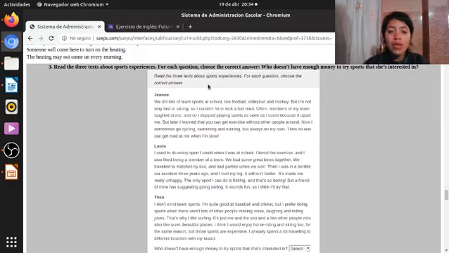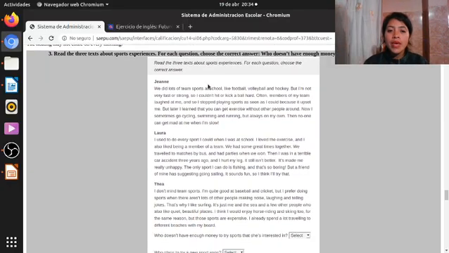Okay, now, here we have a reading. In this reading, we have 3 girls. And these 3 girls have different information, right? For example, we did Jean, right? We did lots of team sports at the school, like football, volleyball, and hockey. But I'm not very fast or strong, so I couldn't hit or kick a ball hard.